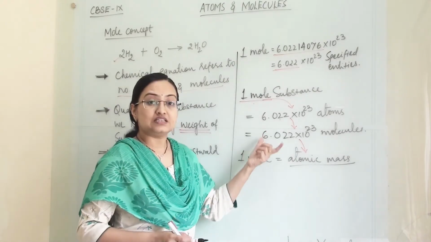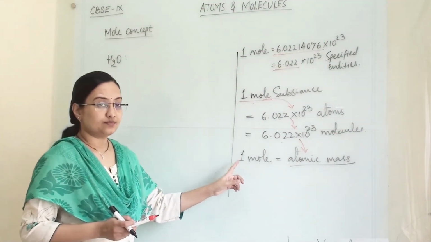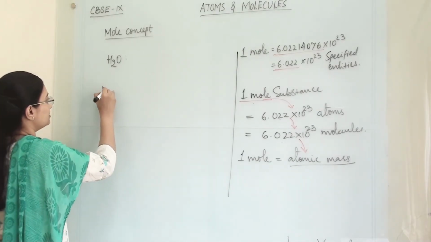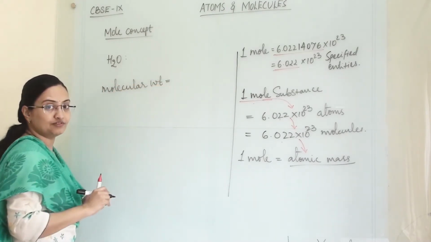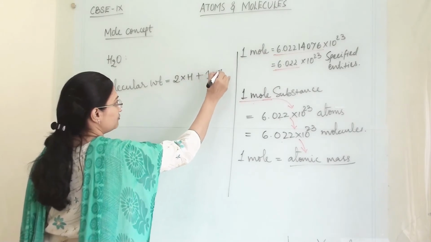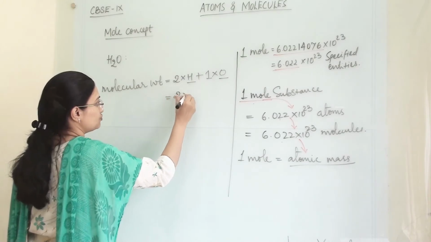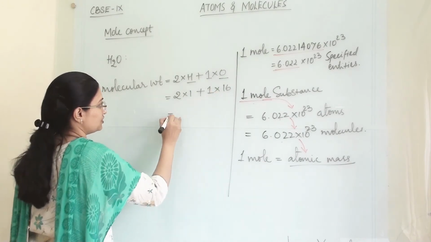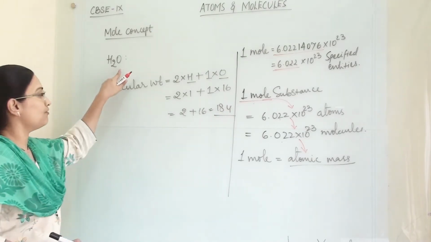Now let us understand this with one example. To understand this concept, let us take the example of the water molecule. So here we will first find out the molecular weight of this substance. How will we find it? 2 atoms of hydrogen are there and 1 atom of oxygen is there. So here we will write the atomic weights: 2 into 1 plus 1 into 16, this is the atomic weight of oxygen. So 2 plus 16 equals 18 u, which is the molecular weight of water.